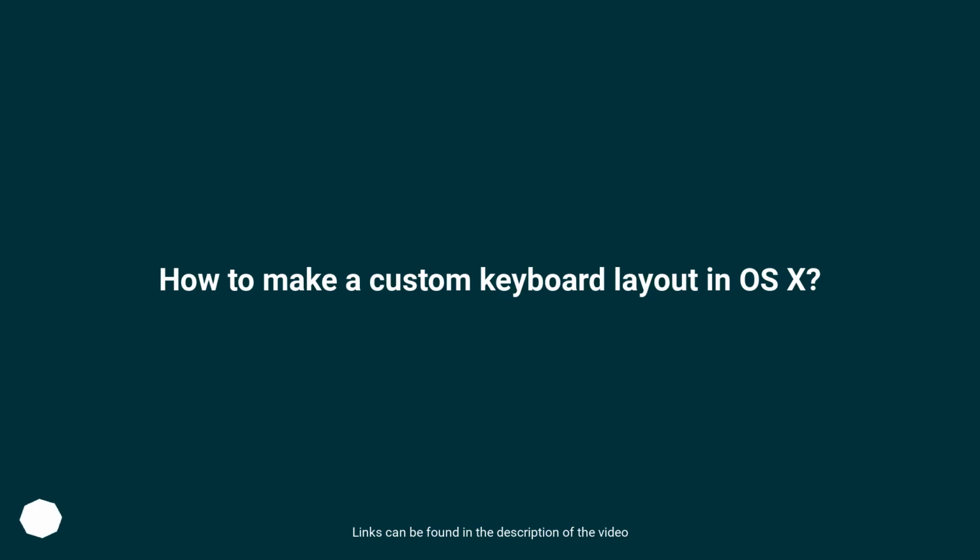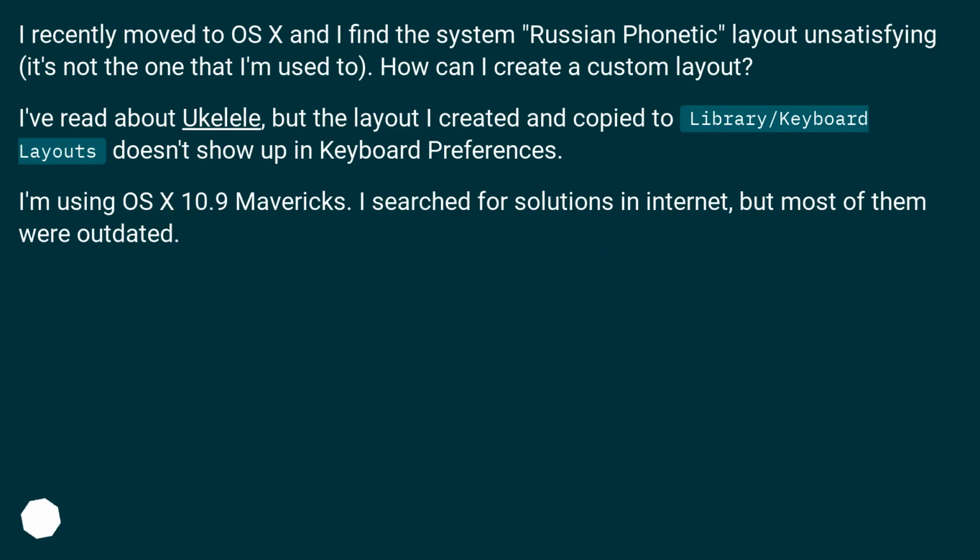How to make a custom keyboard layout in OS X. I recently moved to OS X and I find the system Russian phonetic layout unsatisfying. It's not the one that I'm used to. How can I create a custom layout?